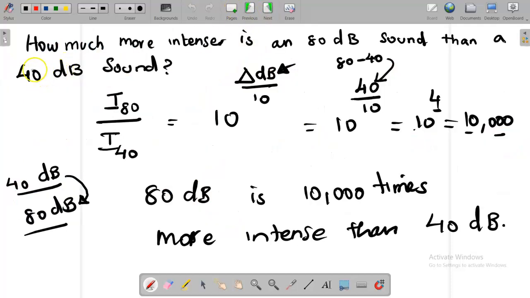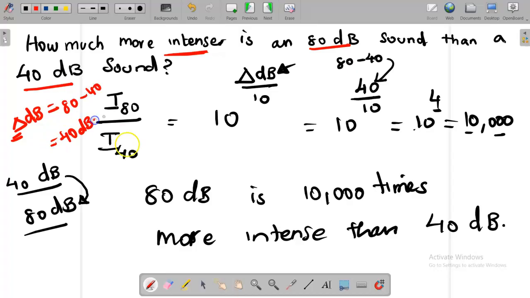Now another important question. How much more intense is 80 decibel than a 40 decibel? First step, you should find the difference of the decibel, delta. Delta means change. 80 minus 40 is equal to 40 decibel. Now we are going to find how much more intense.